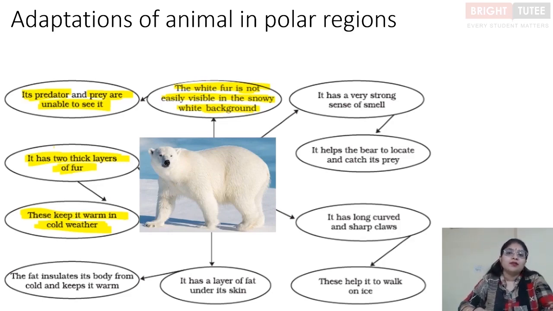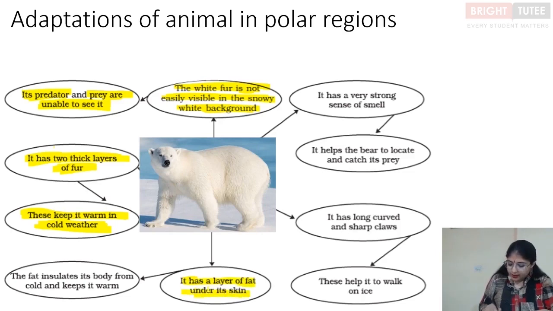If you remember, in class 6 we talked about snow leopards, where we saw that the snow leopards had a covering of fur on their body which kept them warm. In the same way, because polar bears stay in areas where the temperature drops down to minus 37 degrees Celsius, we see there are two thick layers of fur in them. Apart from that, it has a layer of fat under the skin. This layer of fat helps in insulation, and it keeps the body from getting cold and keeps it warm.